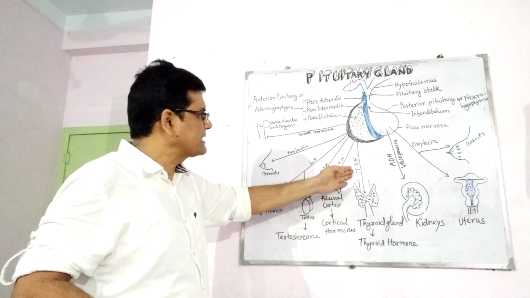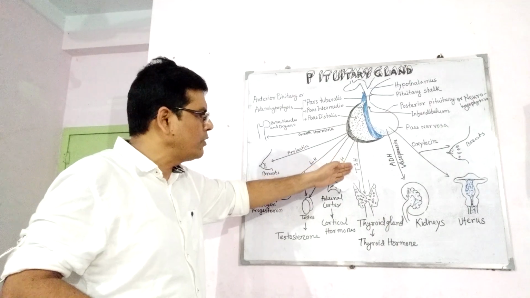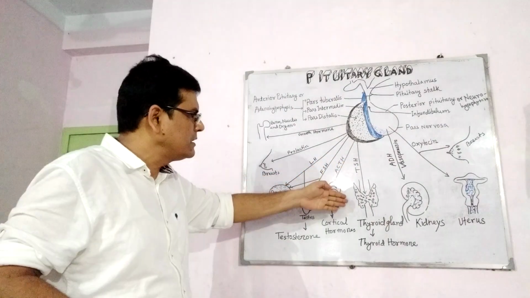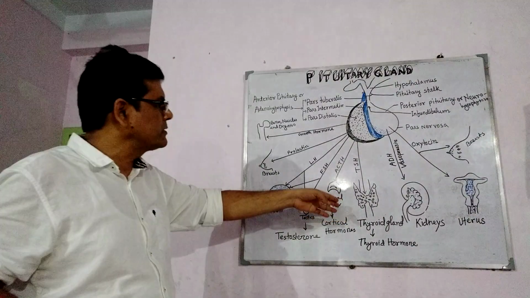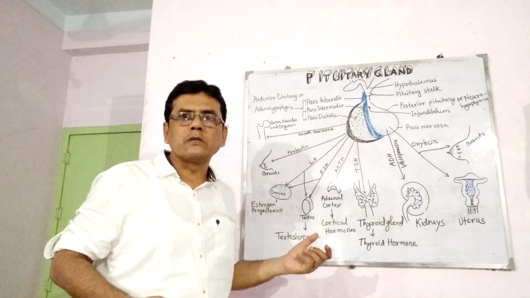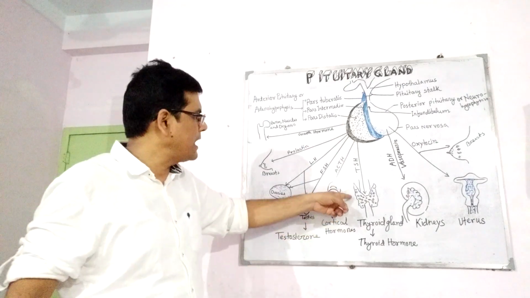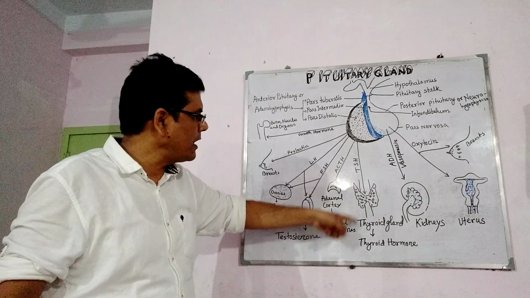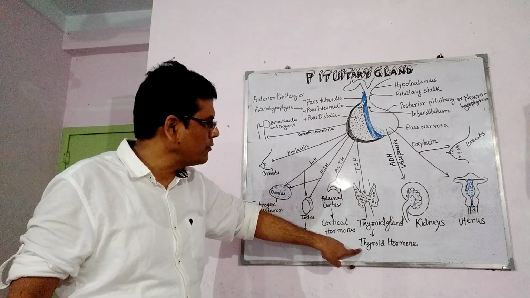Now TSH, that is thyroid stimulating hormone, stimulates the follicular cells of the thyroid to produce thyroid hormone. Thyroid glands are situated here. So here you can see the thyroid gland, which secretes thyroxine hormone.